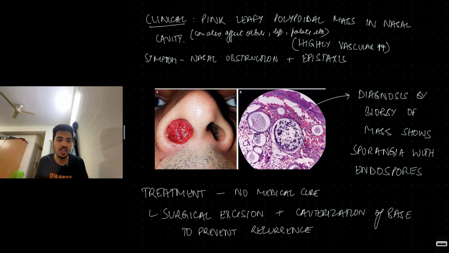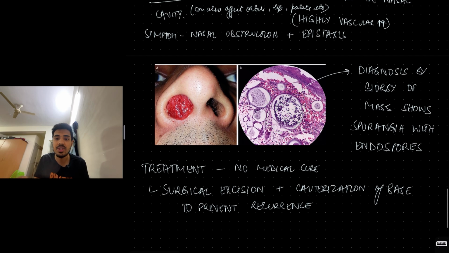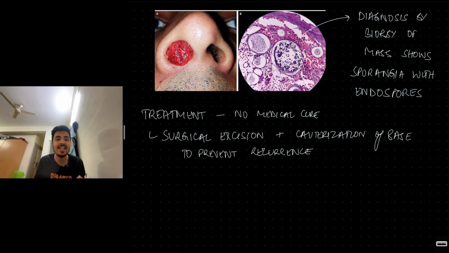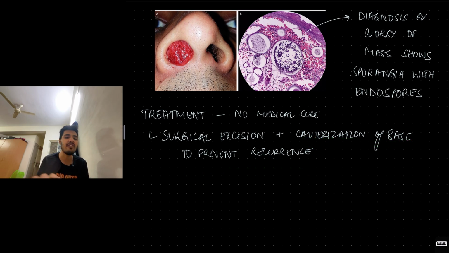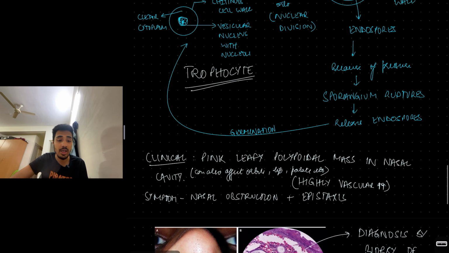And diagnosis, how will you do it? You will take a biopsy of that lesion, the growing leafy polypoidal mass. If you see these sporangia with multiple endospores, as you can see in this picture, then it is definitely rhinosporidiosis. And how do you treat it? There is no medical cure. You can only surgically excise the leafy polypoidal mass and cauterize the base to prevent recurrence. There is no very effective medical treatment for rhinosporidiosis. You have to surgically resect the mass and cauterize the base to prevent recurrence.